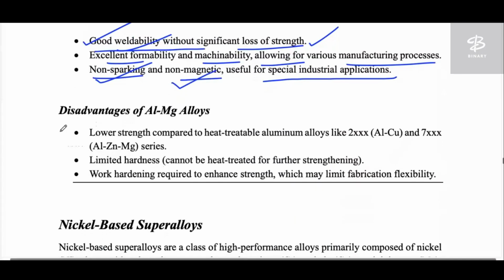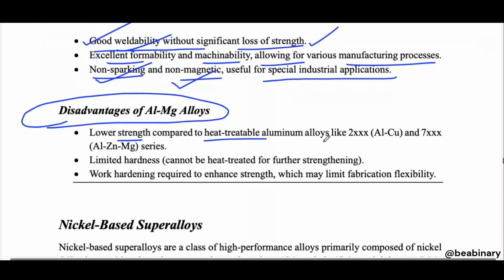Okay. Now, disadvantages of aluminum magnesium alloys. What is the disadvantage? Lower strength as compared to the heat treatable aluminum alloys like the 2x, aluminum copper, and 7x. 7x means aluminum zinc magnesium alloys. So these are the different categories of aluminum alloy. Till now we have discussed two things: the aluminum alloy with copper and the aluminum alloy with magnesium. The aluminum alloy with zinc is known as the 7xxx series. So 2x, 5x, and then 7x.